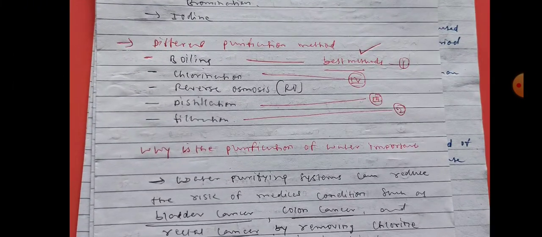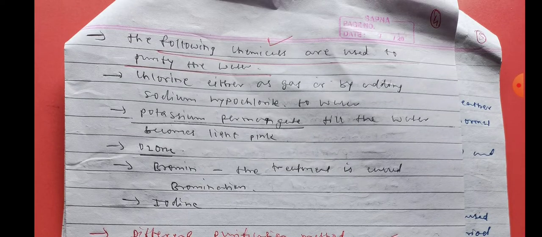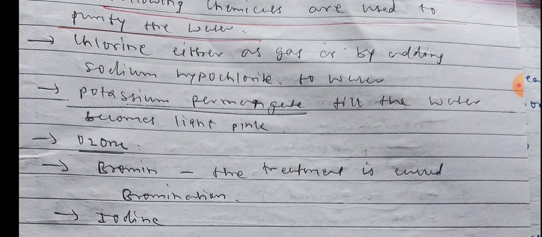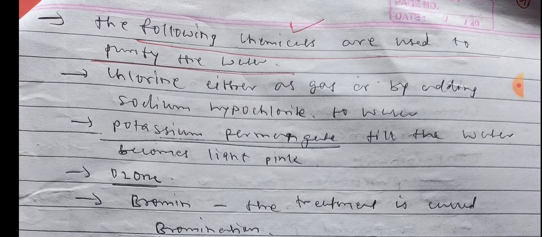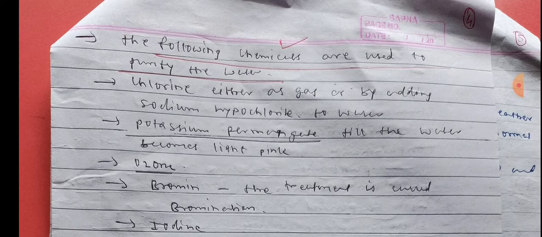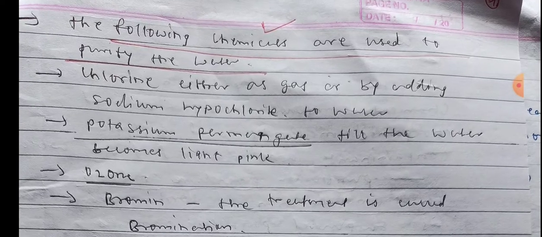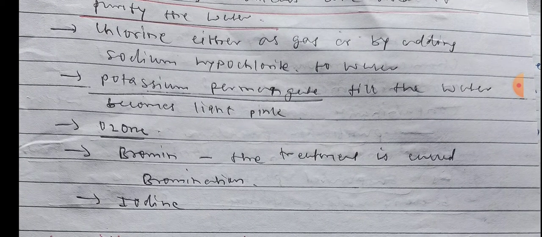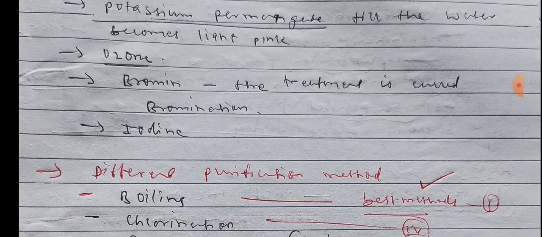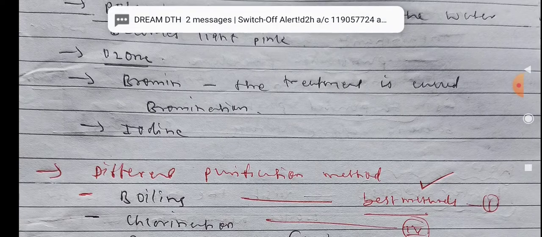Now see that. The following chemicals are used to purify the water. Chlorine, either as a gas or by adding sodium hypochlorite to water; if you go swimming, chlorine is also added to the swimming water. Now we have seen that the water is blue in color. Potassium permanganate turns the water light pink, and this is also used. Ozone is also used there. Bromine is also used, and that treatment is called bromination.